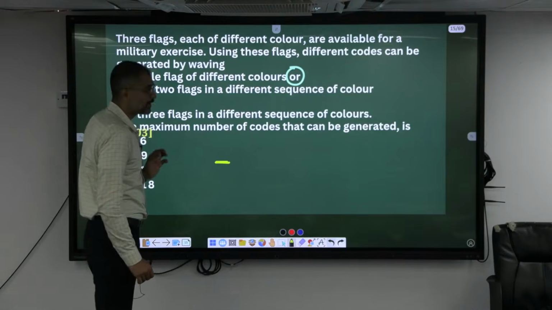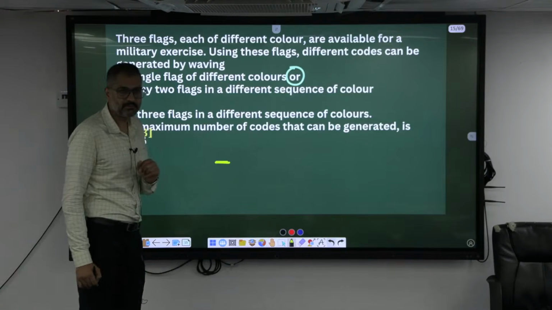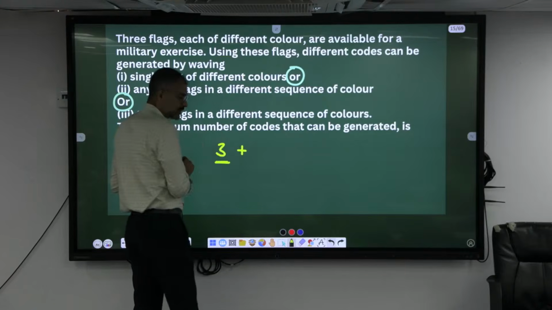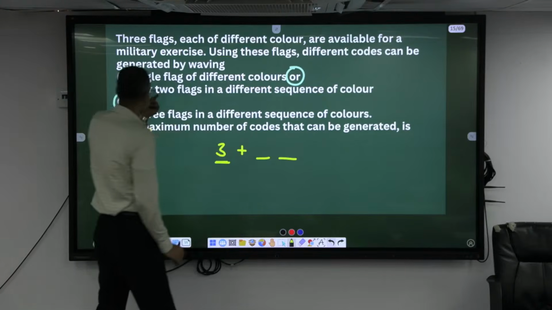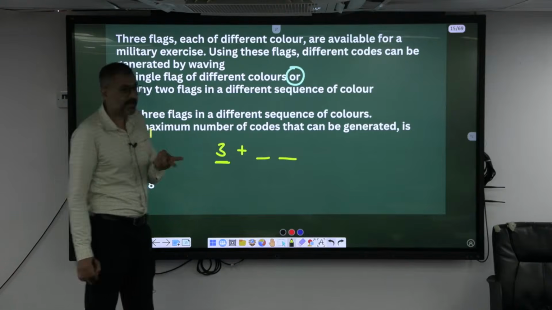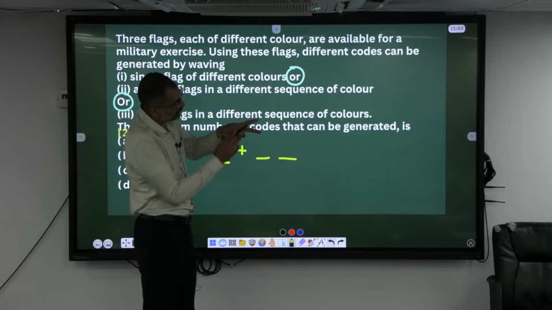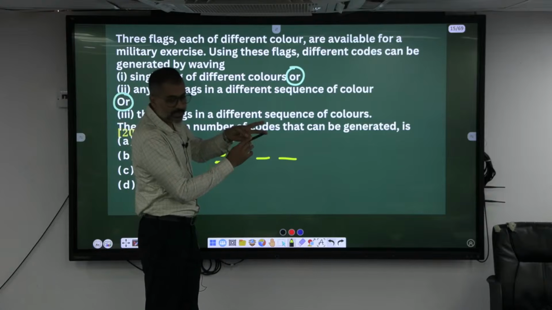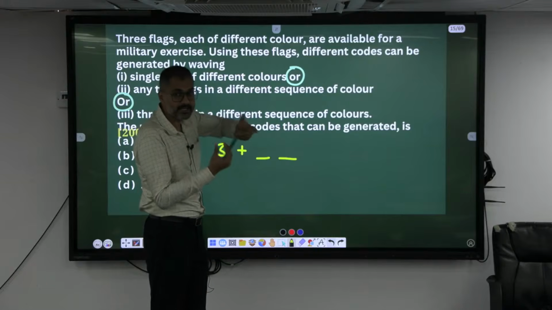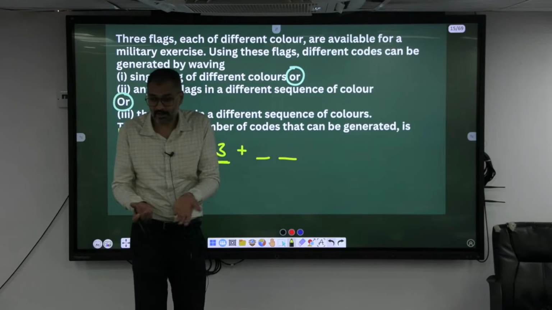a single flag of a different color? Yes. How many? 3. OR means addition. Now I have to make 2 flags of different sequence of colors. Different sequence of colors means if I make blue and green, that's one sequence. If I reverse the color, will it become a different sequence? Yes, sequence is an order.